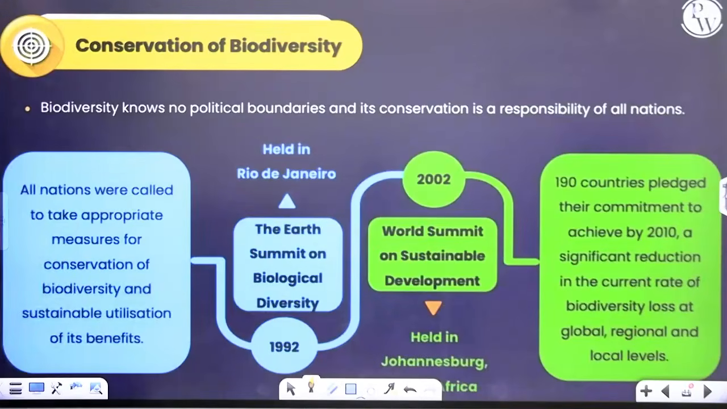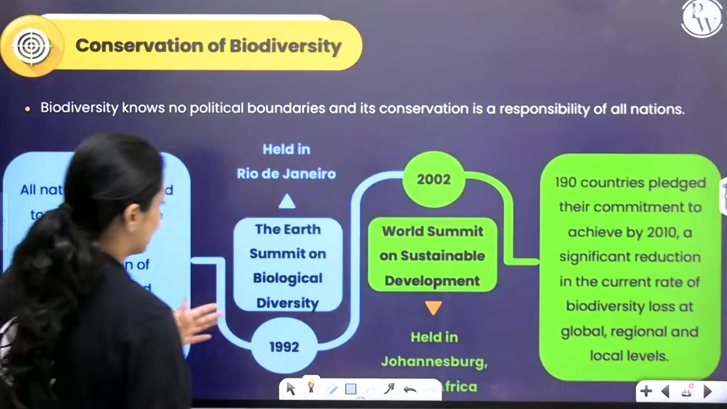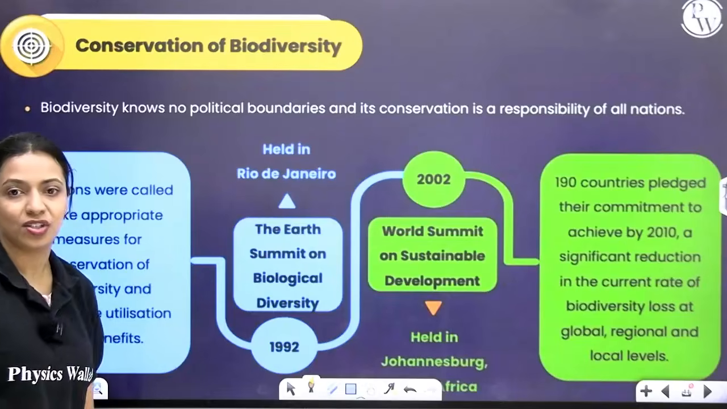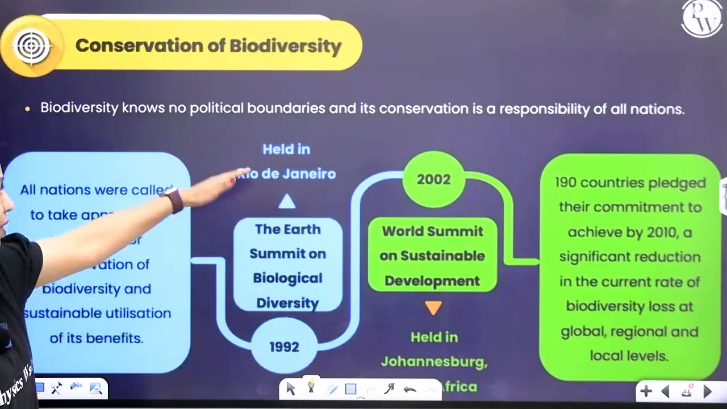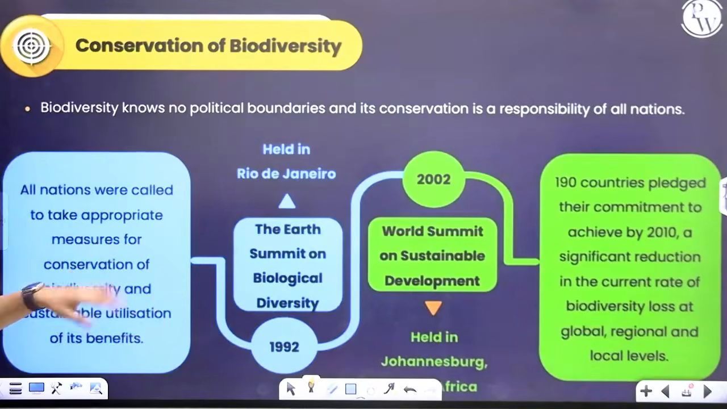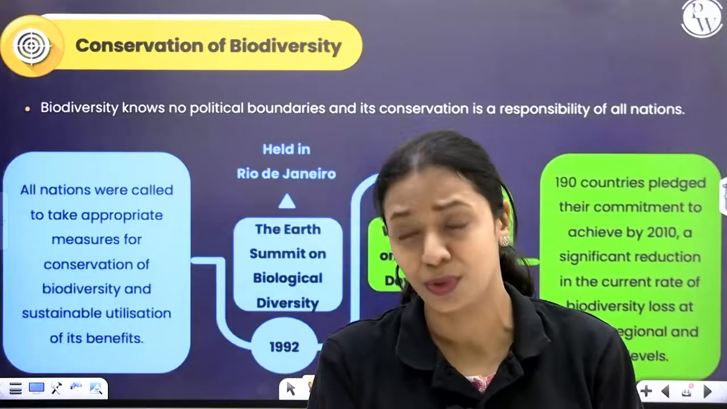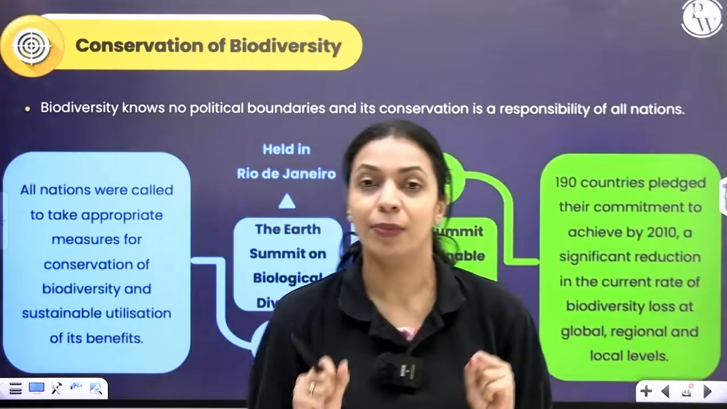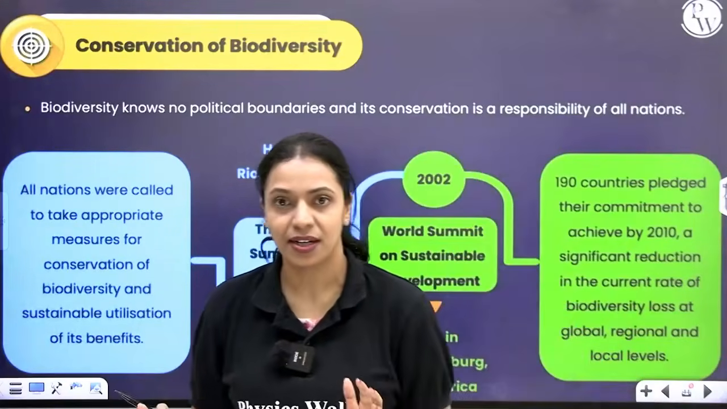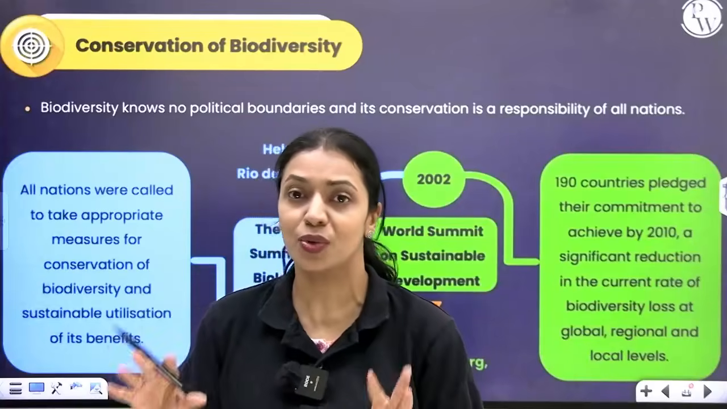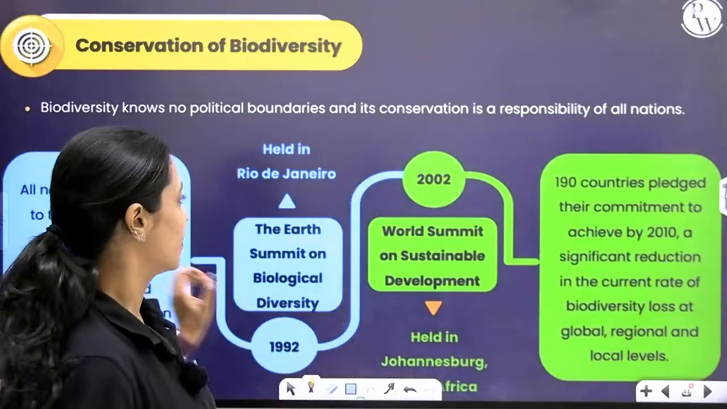Okay, so in that direction itself, many summits have been conducted in the past. In the year 1992, the Earth Summit on Biological Diversity was conducted in Rio de Janeiro. Okay, over here many nations were called to take appropriate measures for conservation of biodiversity. You know, you have to use the benefits of nature, you use the resources of nature, but don't use it so much that it goes extinct. Try and come up with ways to use it sustainably. Okay, that is the thing.